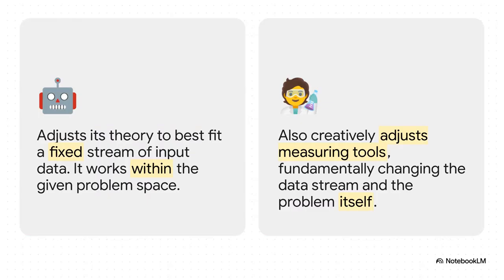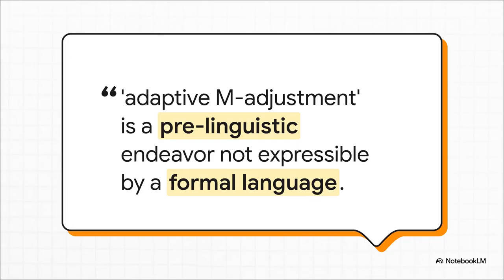And right here is where we find a really crucial difference. A learning machine, no matter how powerful it is, basically adjusts its internal theory to make sense of the data it's given. But a human scientist, they do something else. They don't just change their theory, they change their tools. They build a new telescope or a new microscope. They fundamentally change the data stream itself to ask completely new kinds of questions. And this skill, this adaptive adjustment of our tools, well, it might just be the secret ingredient.